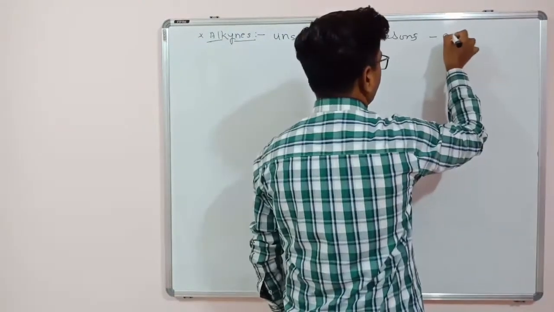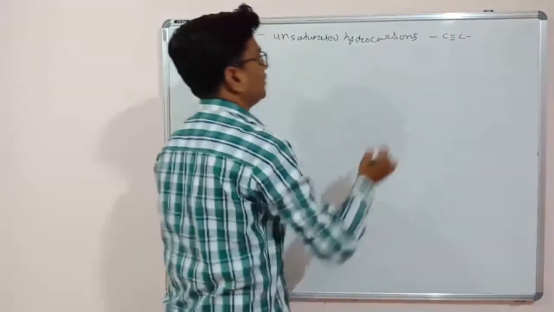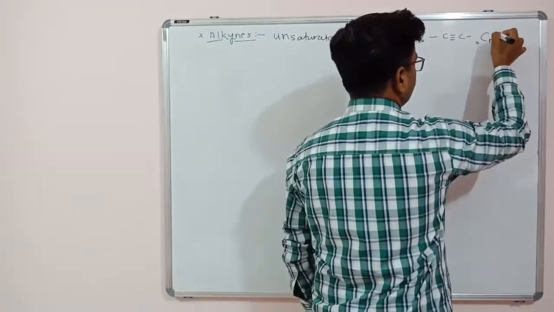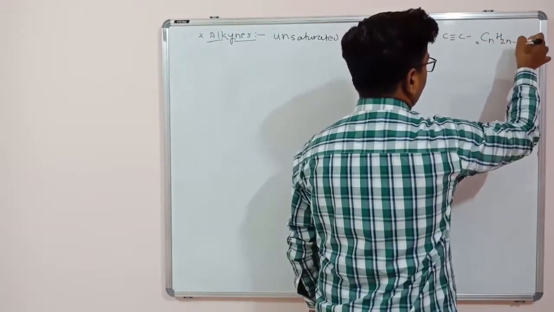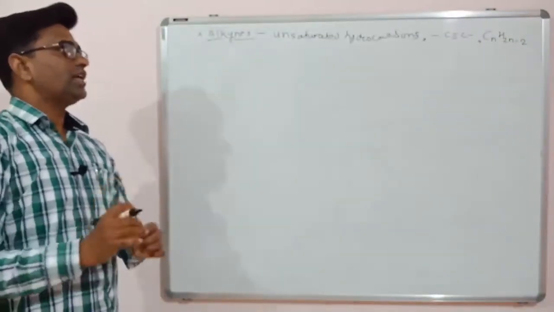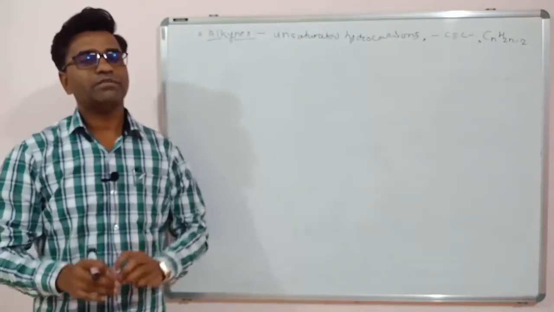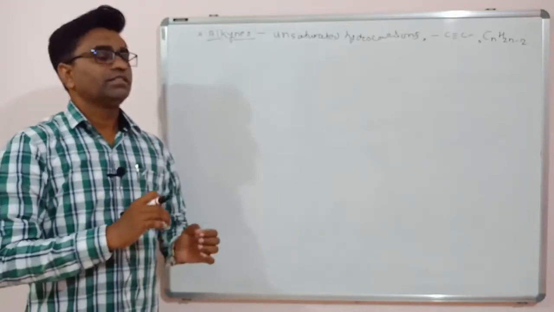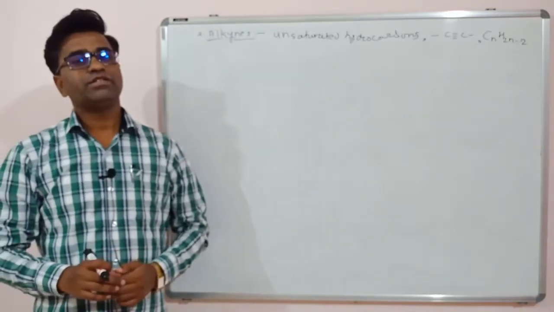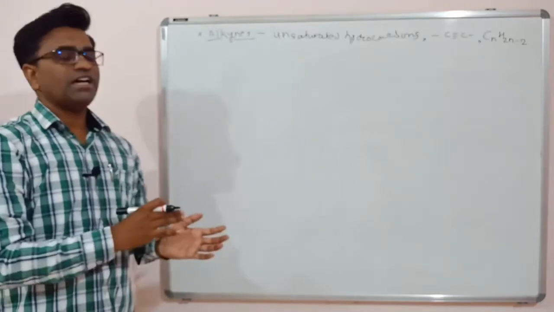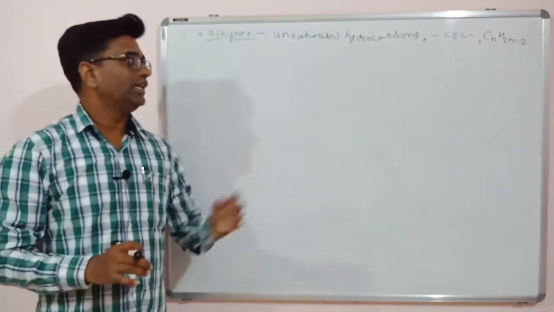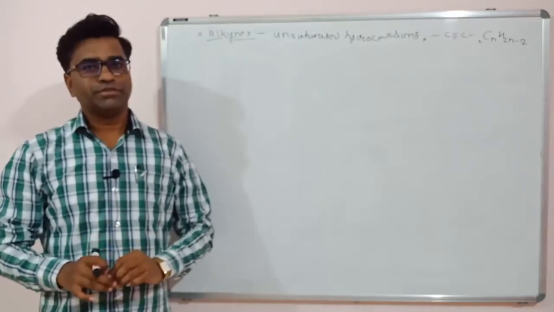containing a carbon-carbon triple bond and general molecular formula CnH2n-2. So alkynes are the unsaturated hydrocarbons containing carbon-carbon triple bond and general molecular formula is CnH2n-2. Alkynes are similar to the alkenes, but in alkenes there is only a double bond, while in alkynes there is a triple bond.